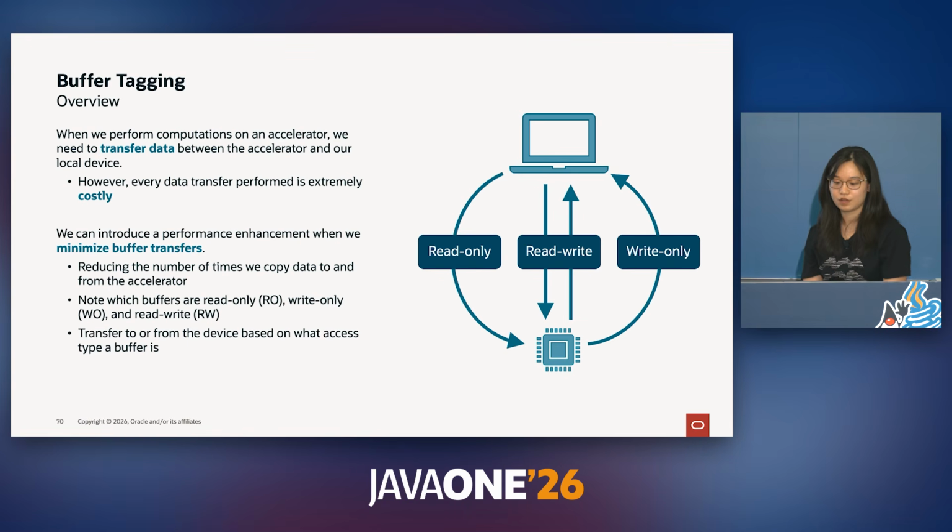Usually, these buffers are tagged as read-only, read-write, or write-only, and the minimum number of transfers that we can do depends on the access type. For example, if the accelerator is only reading a buffer, we transfer once to the accelerator. Read-write has to be in both directions because we need to read and write, and write-only means that we only transfer from the accelerator.